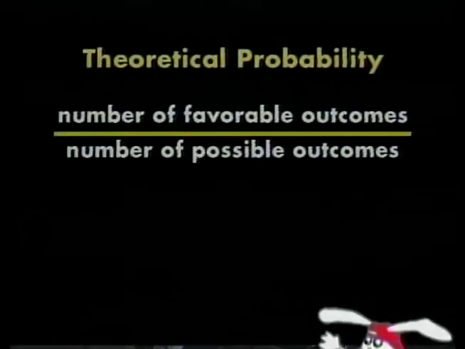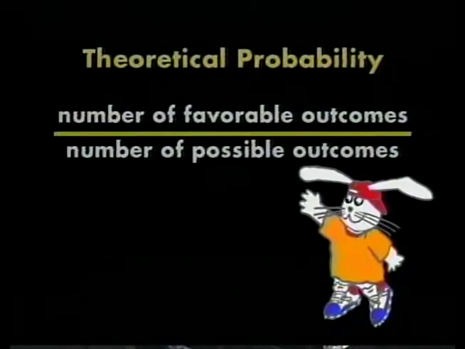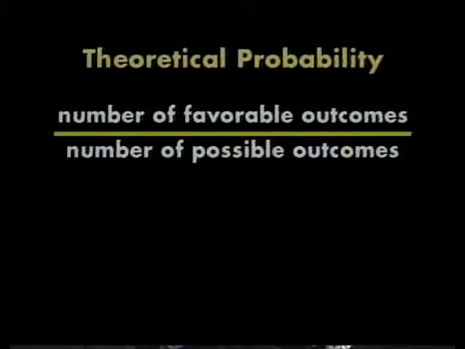As you can see, the definition of theoretical probability is the probability of an event happening is equal to the number of favorable outcomes over the number of possible outcomes. Now, favorable outcomes simply means the thing that we want to happen, and possible outcomes means all the total things that could happen. So I have some things here I want to work with right now.